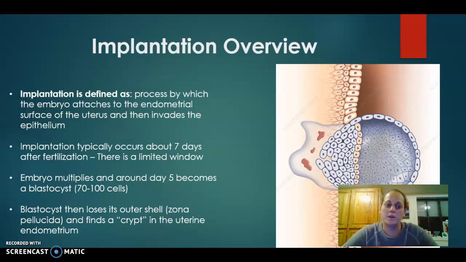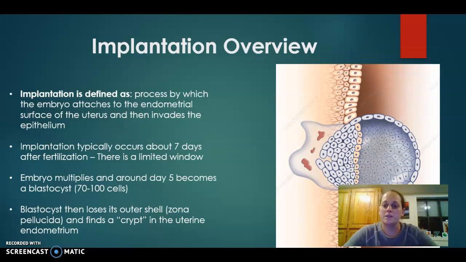As we saw, when it becomes a blastocyst at about day 5, it is about 70 to 100 cells, quite a bit from where it first started, dividing from 2 to 4 to 8. Once that happens, it will eventually lose the zona pellucida, that outer shell, and then it'll try to find a crypt.